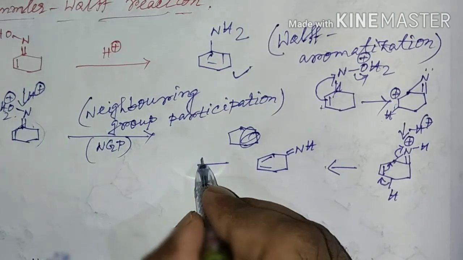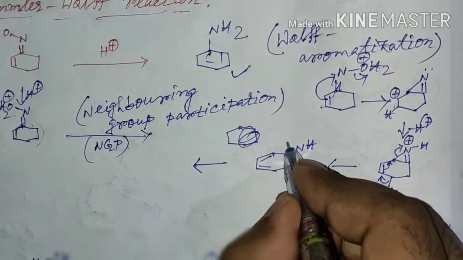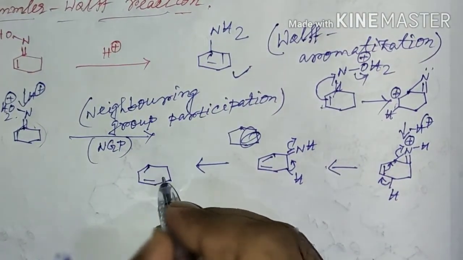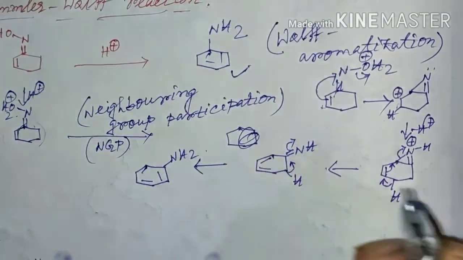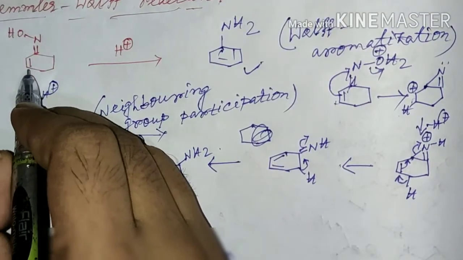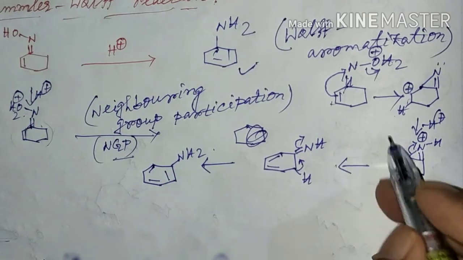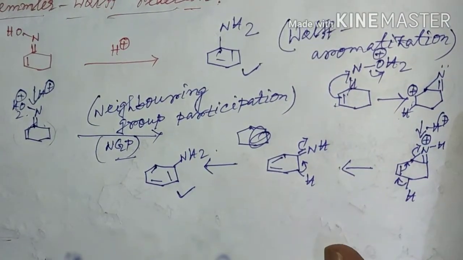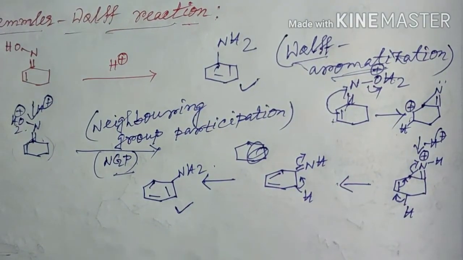And in the last step it will undergo tautomerization to form the aniline. Is it okay? Since there is a double bond, it will show its neighboring group participation effect and ultimately lead to the formation of aniline. And for this reason this reaction is known as Wolff aromatization.